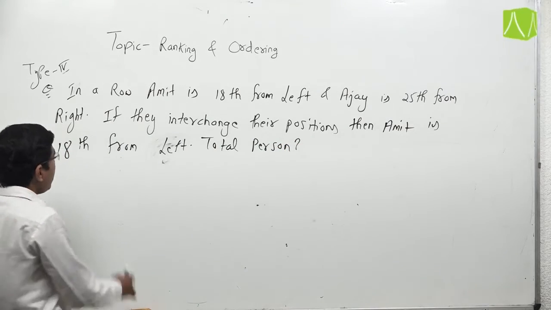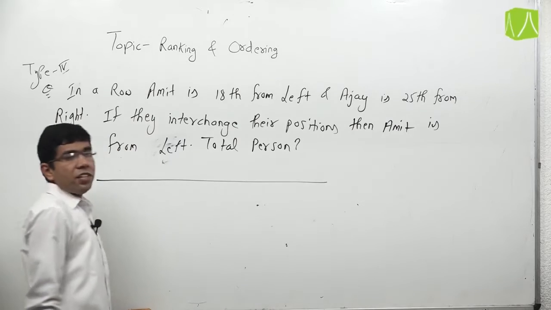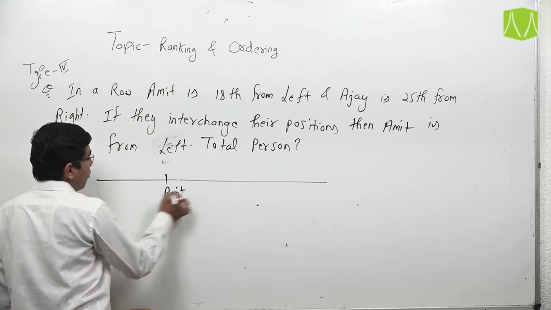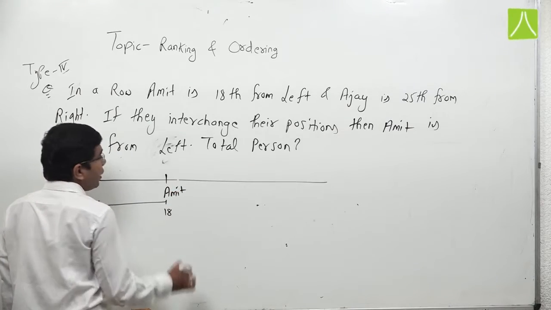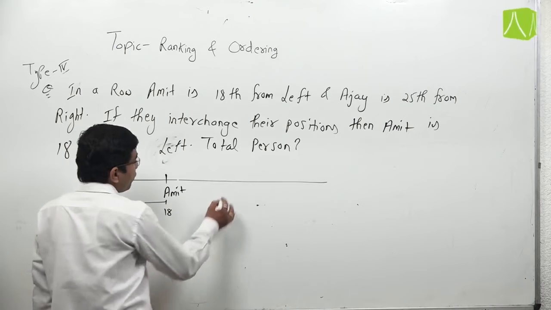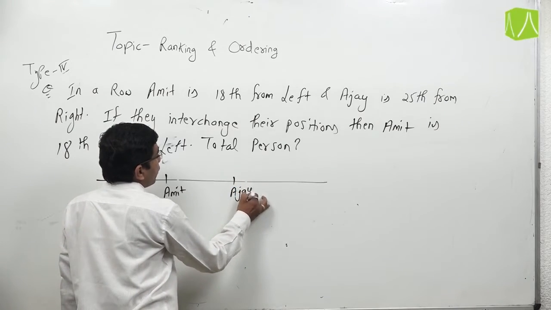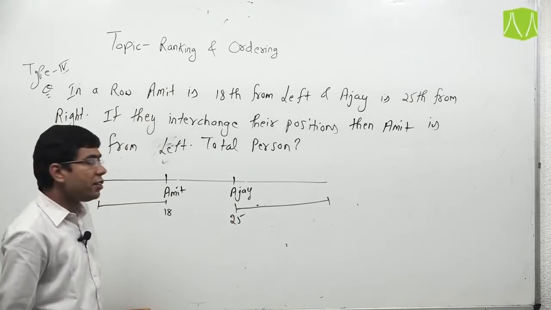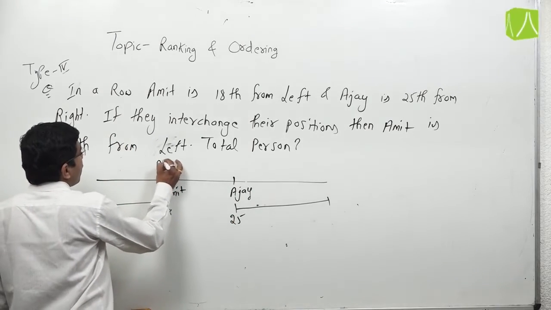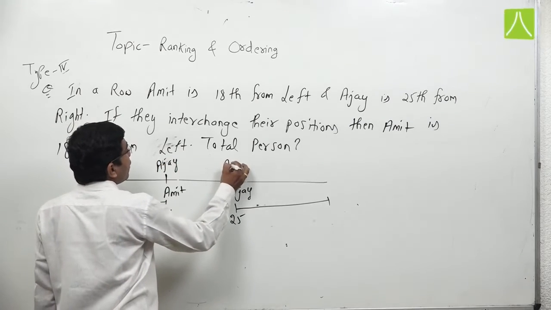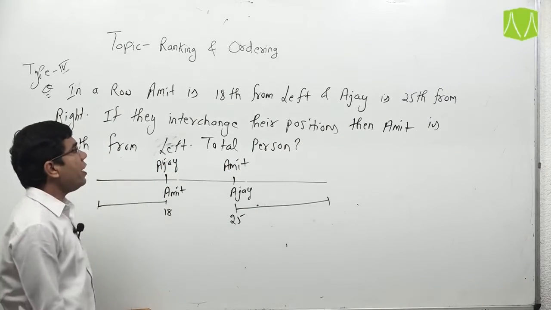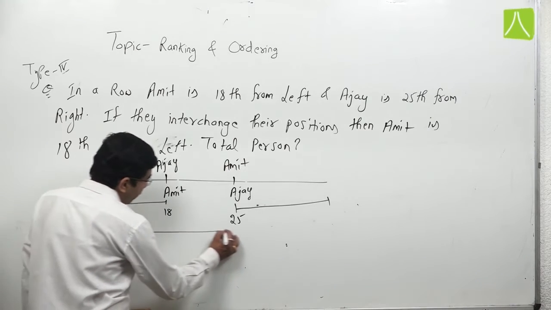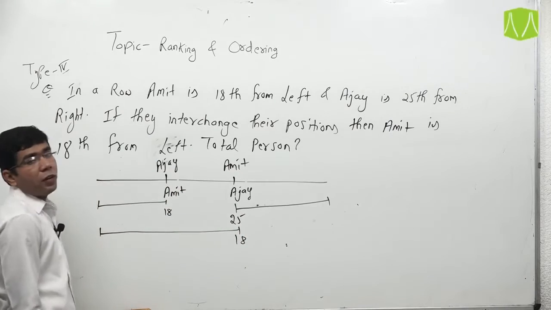So according to the question, the initial condition is Amit is 18th from left and Ajay is 25th from right. If they interchange their position, then that means Ajay is here and then Amit is here. Now Amit is 18th from the left in the new condition.